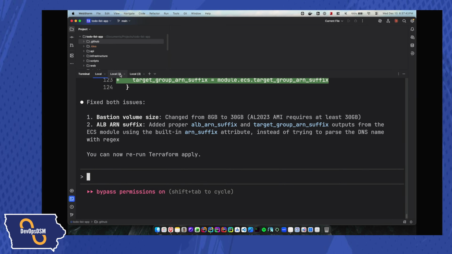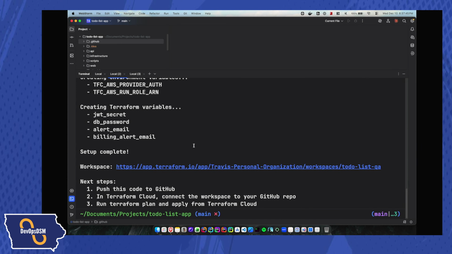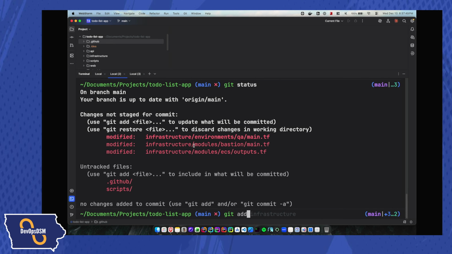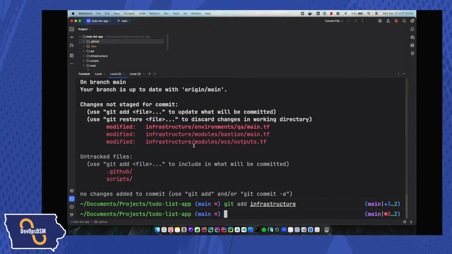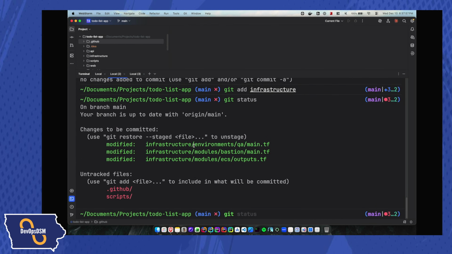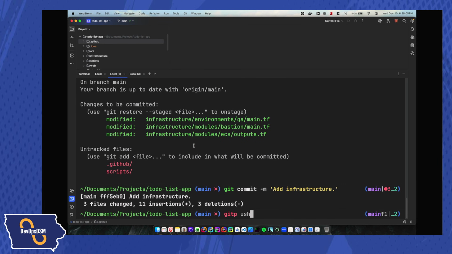So let's go ahead and see here. Git status, git add infrastructure. We're not going to look at it, we're just going to trust it right now and commit that sin. And another sin, I'm not going to give a really great descriptive commit message. I'm just going to keep it simple.